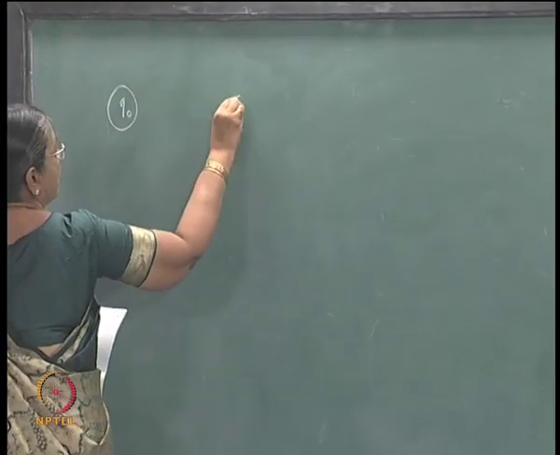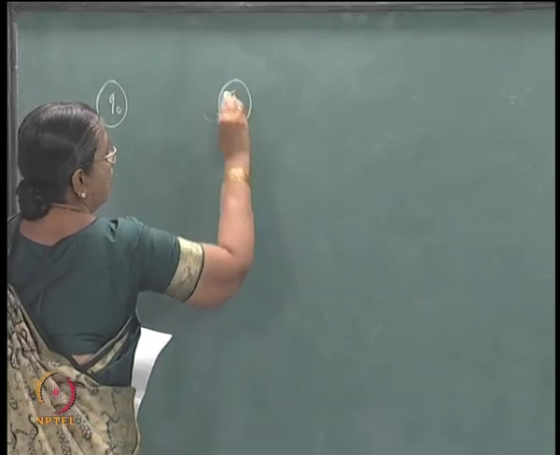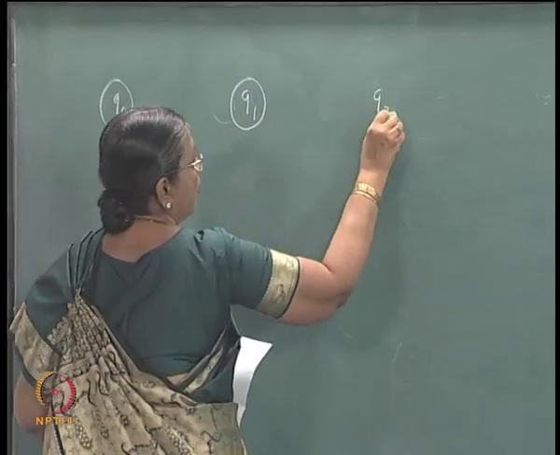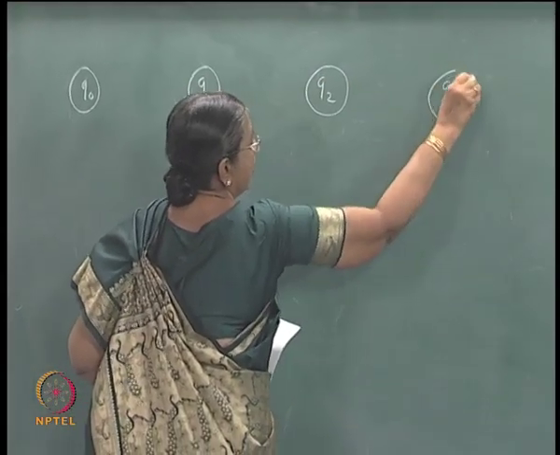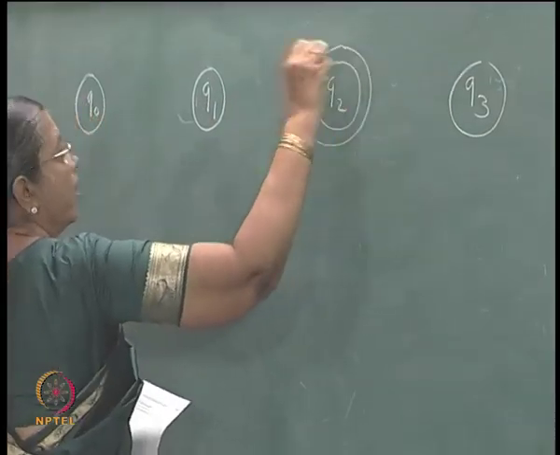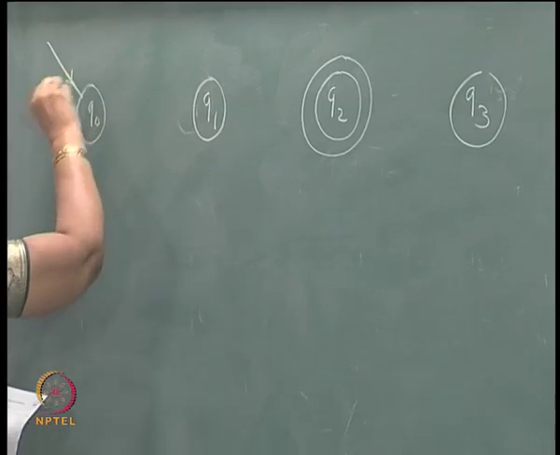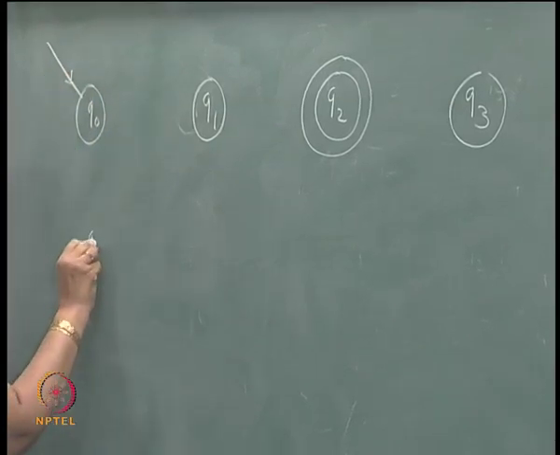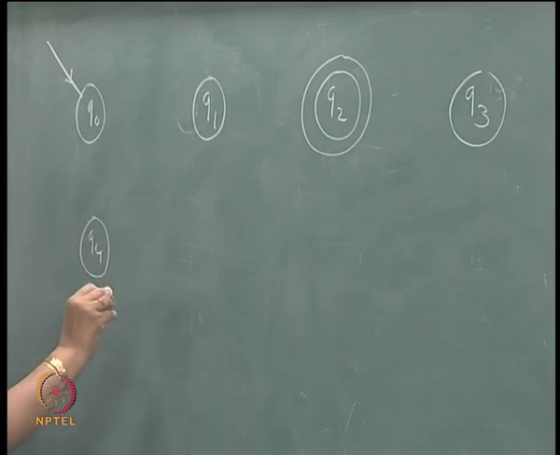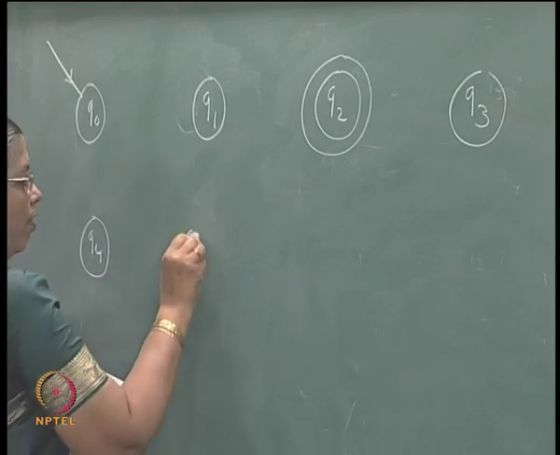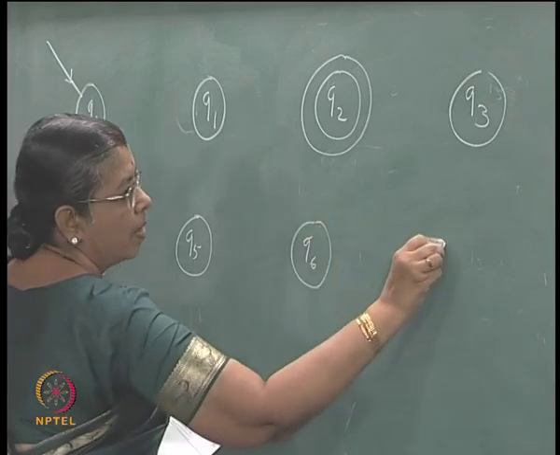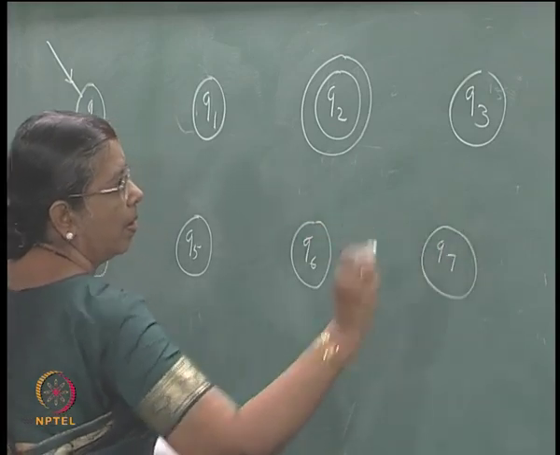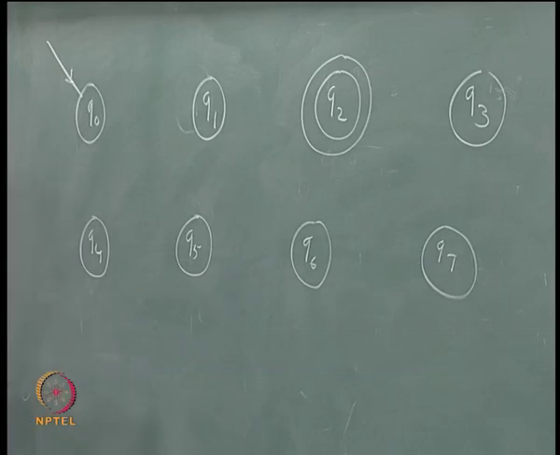Q0, Q1, Q2, Q3, this is the final state and this is the initial state, Q4, Q5, Q6, Q7, right.